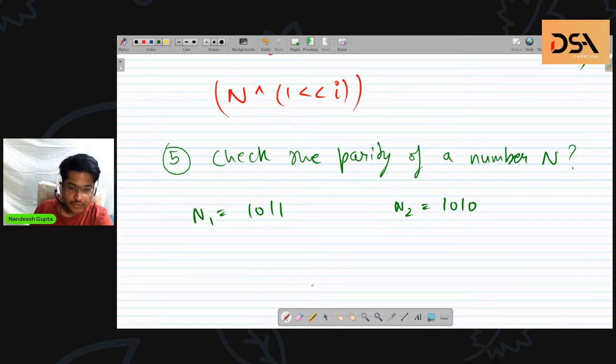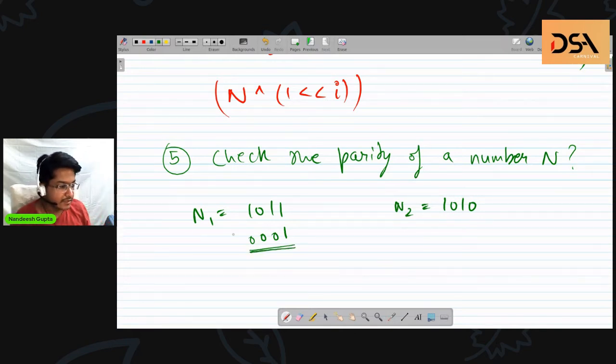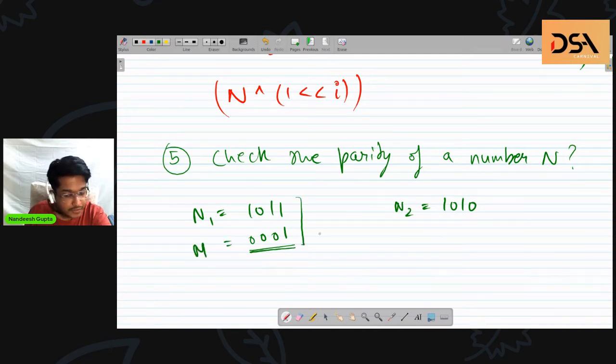Yeah, correct, Sarvesh. So what we are going to do is make a mask. A mask means a number which looks like this, which I have just written, that is basically 1. So 1 in decimal is the same as 1 in binary. We'll make a mask like this, and after making such a mask, the operation we'll employ here is bitwise AND.